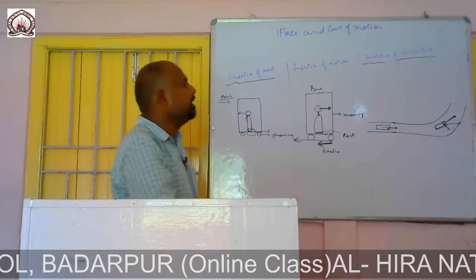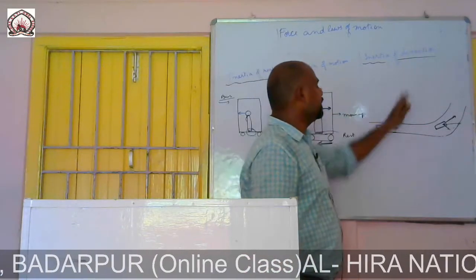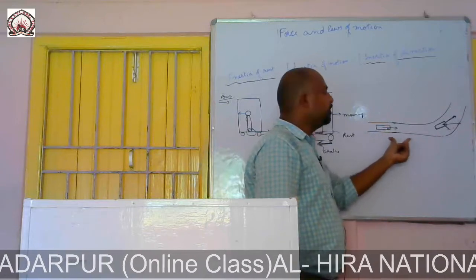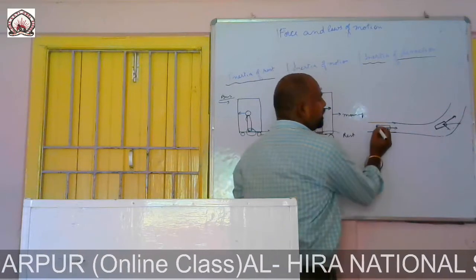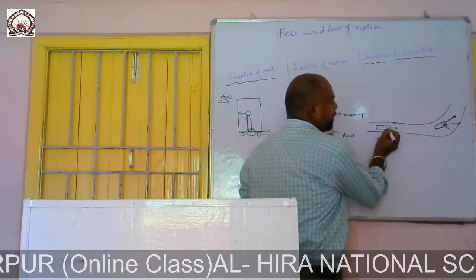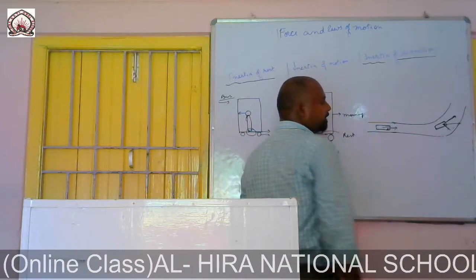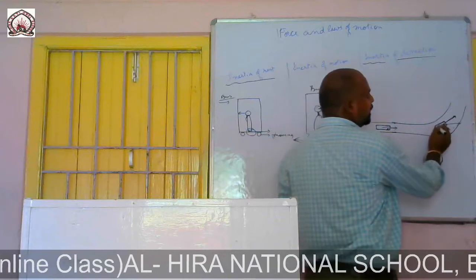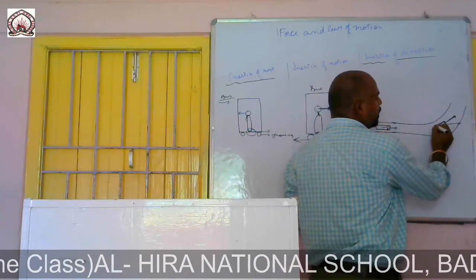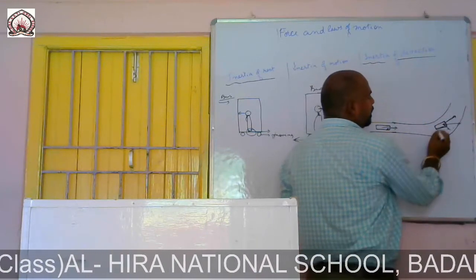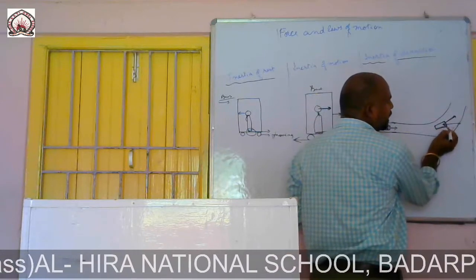It experiences a forward jerk. In the inertia of direction, when the vehicle moves, the driver's particular direction is in this direction. When it moves in a sharp path, a curved path or a sharp curve, then the driver experiences what?